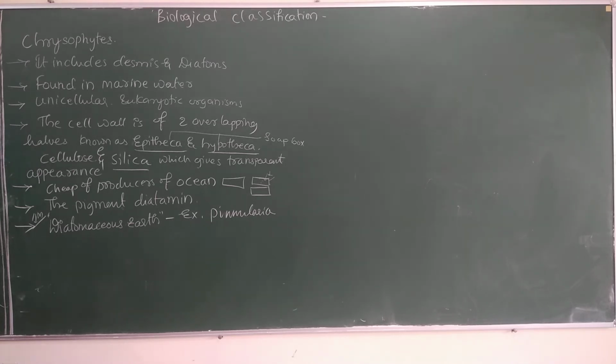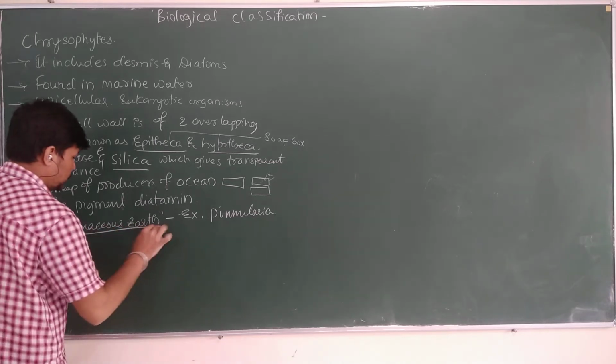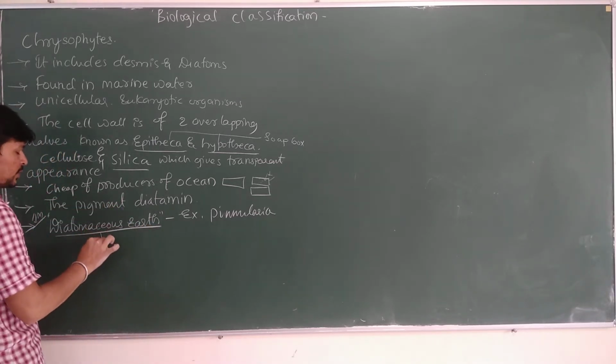So that diatomaceous earth is utilized in polishing, and filtration of oils and syrups. This is important, it's also important for competitive examination.